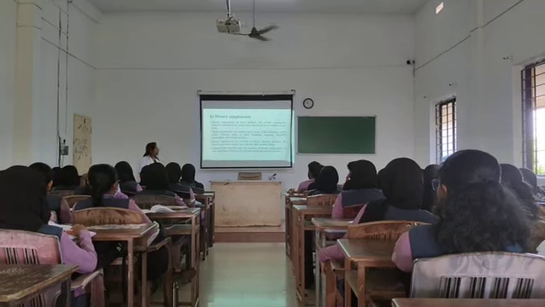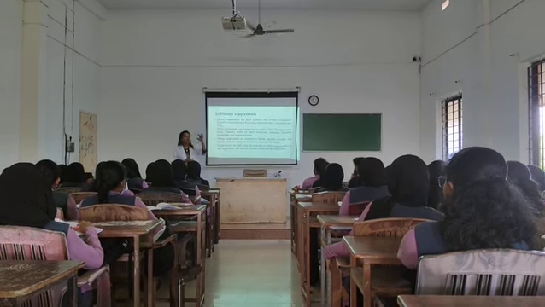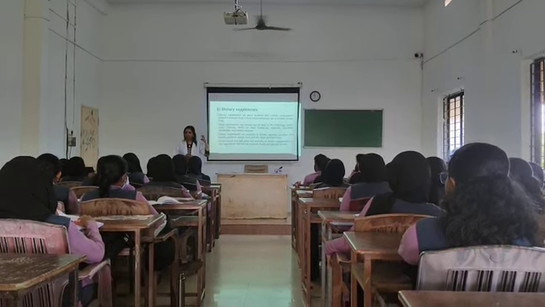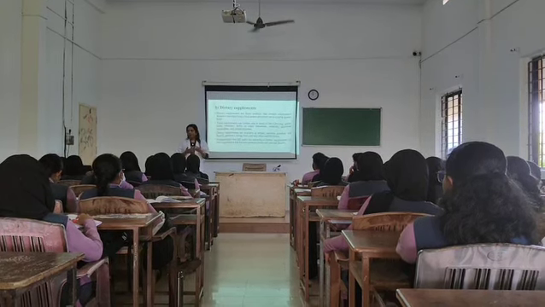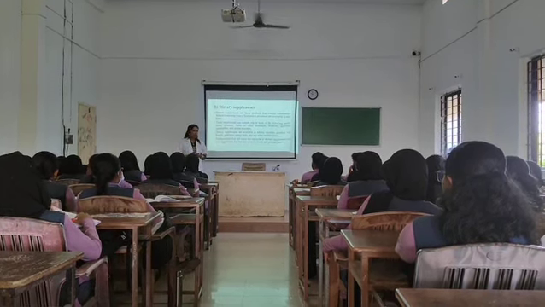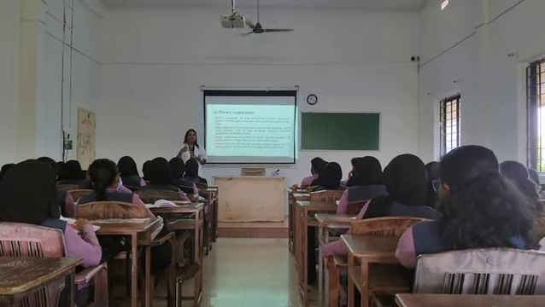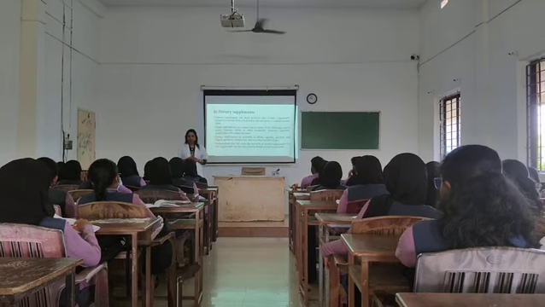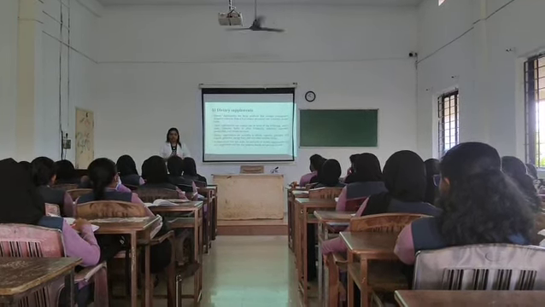For example, I told you lycopene is present in tomato. What we are doing is extracting that lycopene from tomato, and that lycopene is processed into a dosage form, either a capsule or tablet or powder or granules or gummies, in order to enhance the nutrition. That type of products are called dietary supplements.